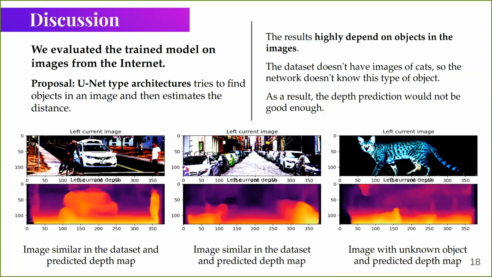The center picture is also from the first category. In that case, the network could distinguish cars and walls of buildings. Also, we can see the different distances between cars, which look correct. The last experiment was done with a completely different image. We used the picture of a cat. It seems that the network interpreted the cat fur pattern as trees and didn't recognize the cat at all. As was expected, the prediction is not correct.